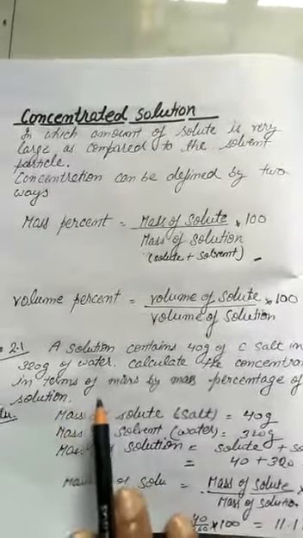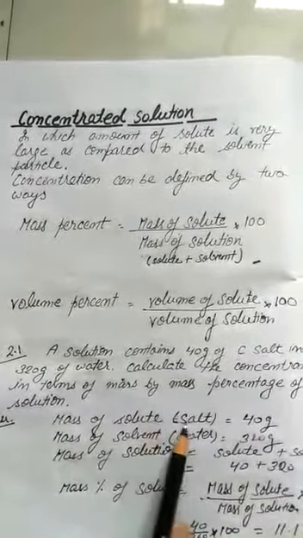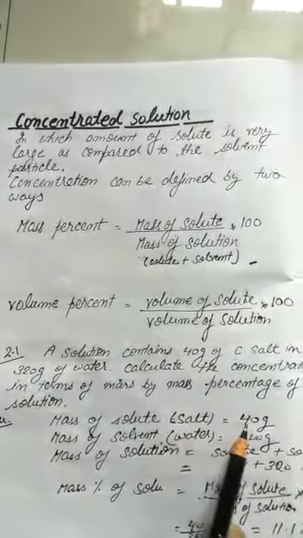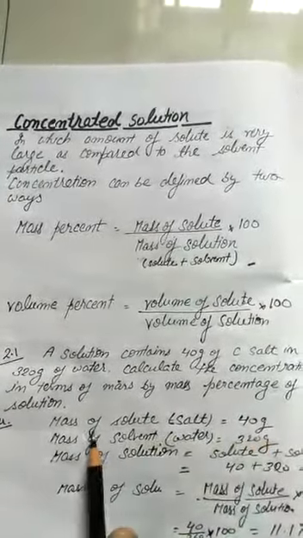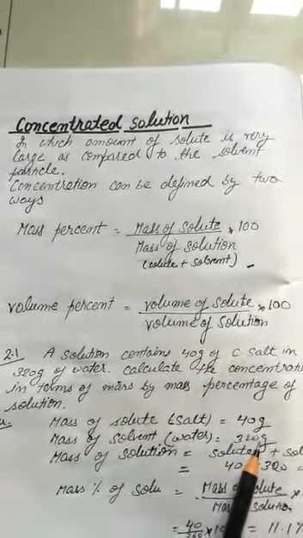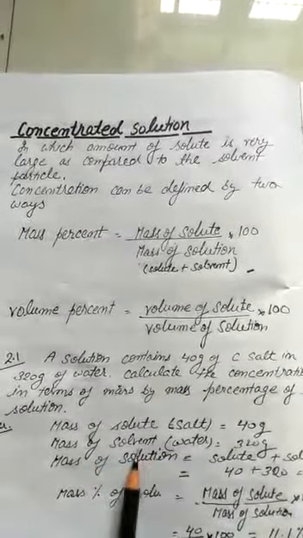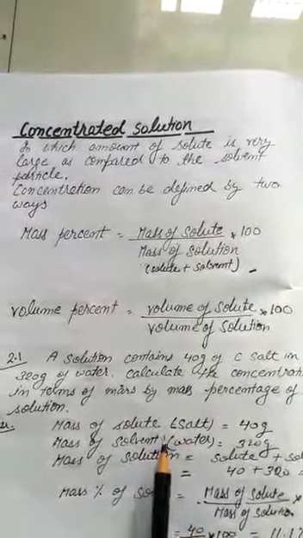So the solution is, first we write the mass of solute. Solute is salt. It is 40 gram. Mass of solvent, in which we are dissolving, is water, 320 gram. So students, what is the mass of the solution? I tell you, solution is solute plus solvent.